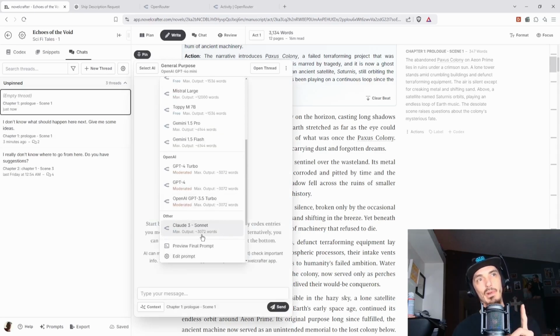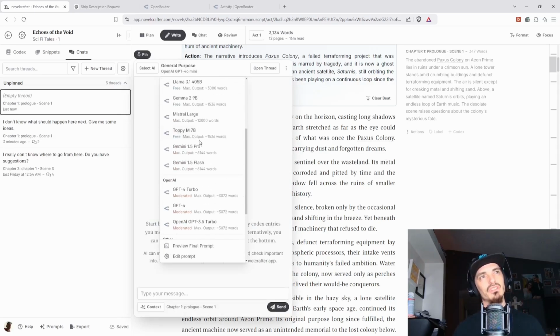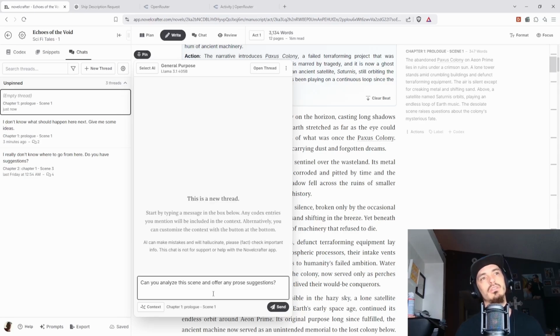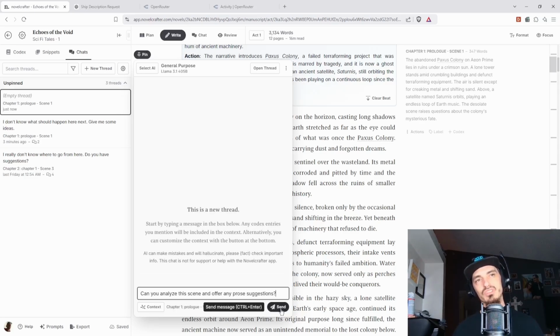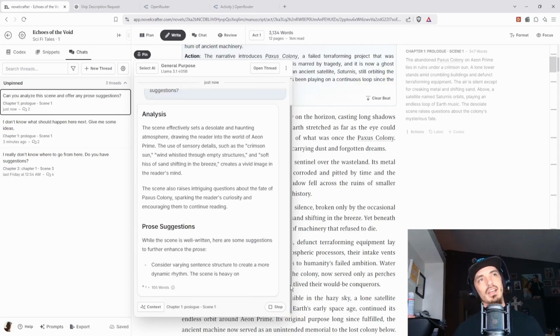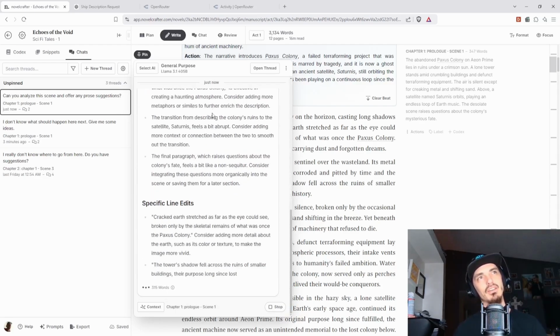Okay, so we're going to get into something really cool, but let's just choose one of the free models. Let's say this: can you analyze this scene and offer any, let's say, prose suggestions? Okay, so we're on prologue 1, scene 1. And then it's going to give us an analysis and give us suggestions on it.